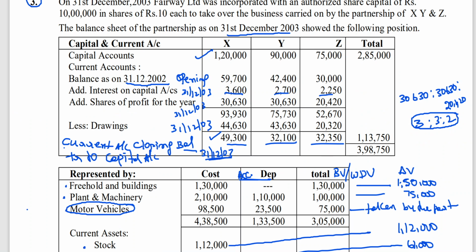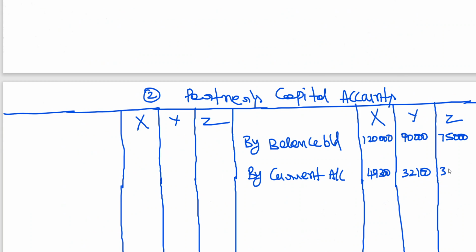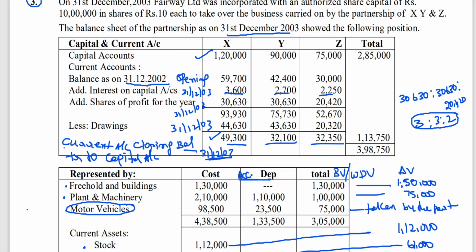And 32,350. See, all of you: 49,300, 32,100, 32,350. These balances have been transferred. So the capital account balance also has been transferred.